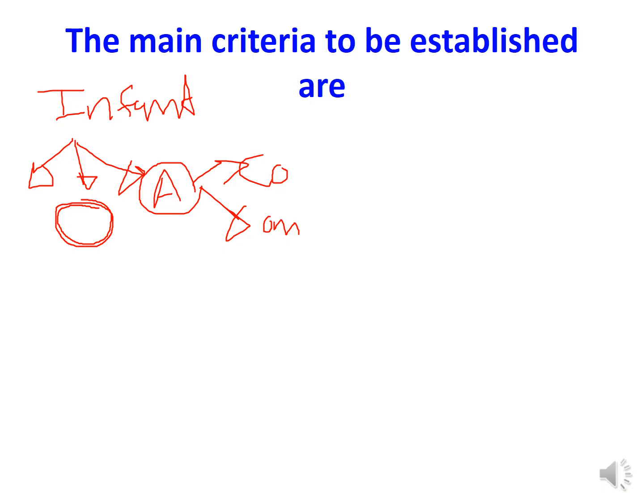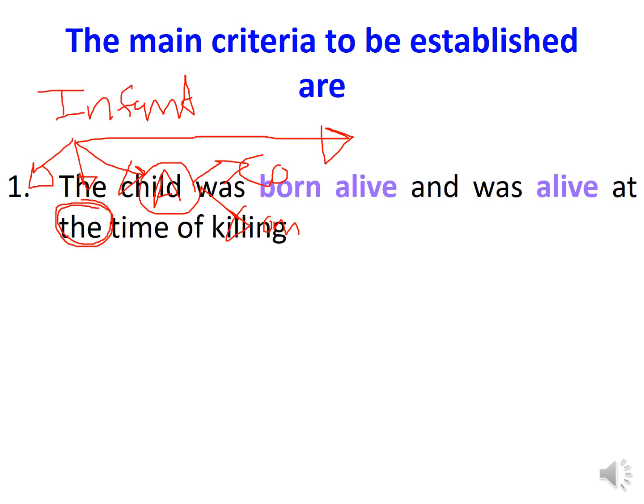And also you have to exclude other possibilities as well. There may be congenital malformations, where the baby can get any kind of natural death, right? So as a result, now you can understand there are certain criteria to be established in a suspected case of infanticide, right? So the first thing you have to tell as the JMO is that the baby was born alive and was alive at the time of killing.